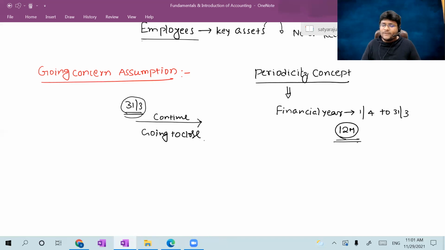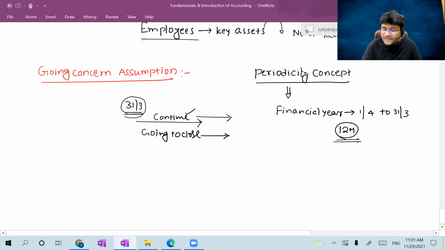Then I will prepare my financials in a different manner. Sir, if you are going to continue the business organization, then you prepare financials in one style. If you are going to close your business entity in the near future, then you prepare your financials in a different style. Yes, exactly.